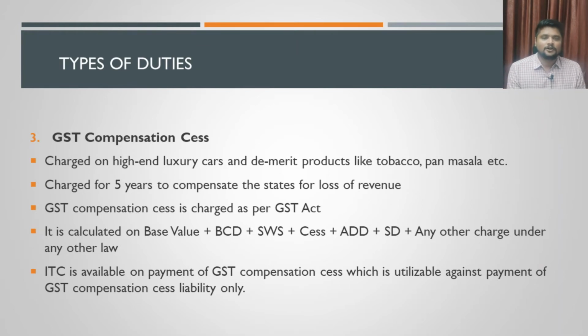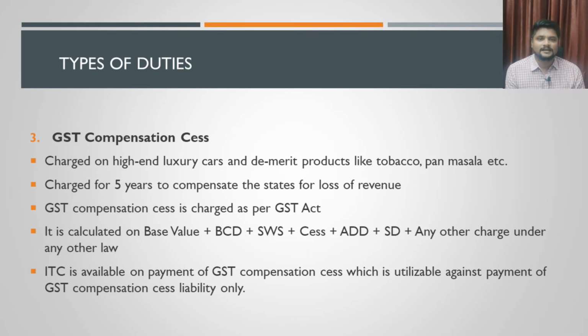What is this GST compensation cess? This cess is charged mostly on high-end luxury items, or on some goods which are a demerit to society or the environment. High-end luxury items are, for example, luxury cars, branded luxury cars.